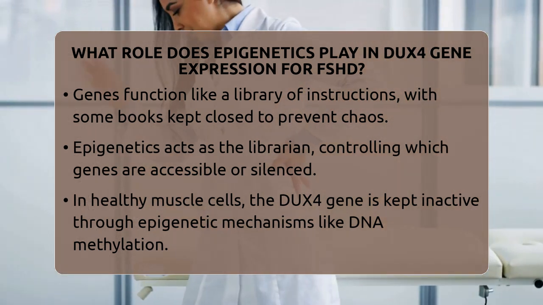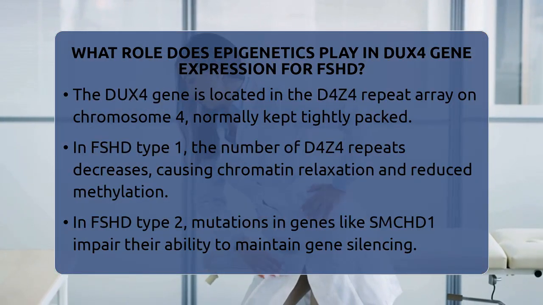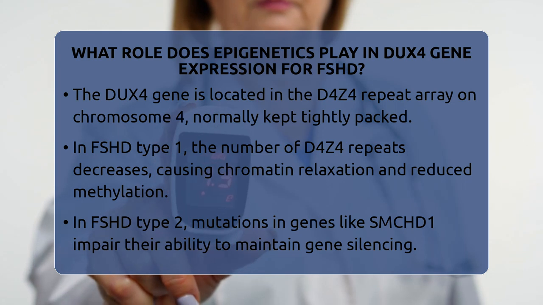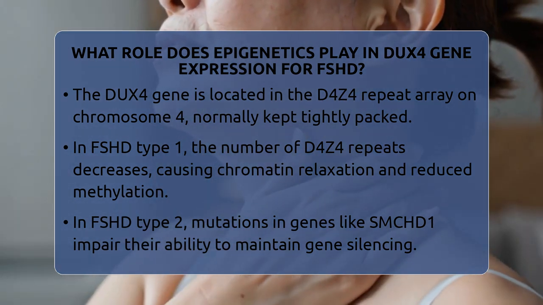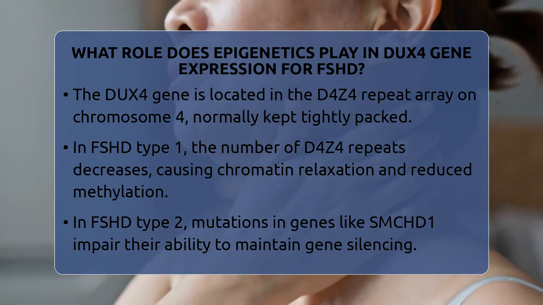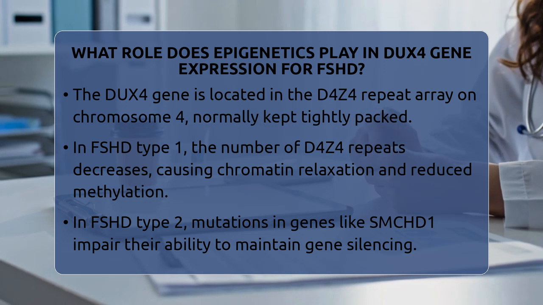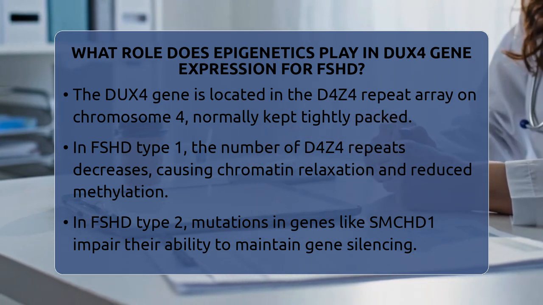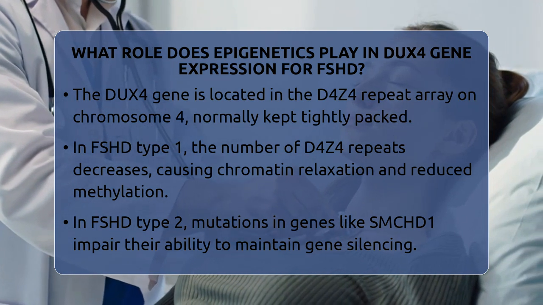In Facioscapulohumeral Muscular Dystrophy, or FSHD, this careful repression begins to unravel. In FSHD type 1, the number of D4Z4 repeats on chromosome 4 shrinks. This contraction causes the chromatin to relax, making it less tightly packed and more accessible. The DNA methylation levels decrease, weakening the epigenetic silencing.